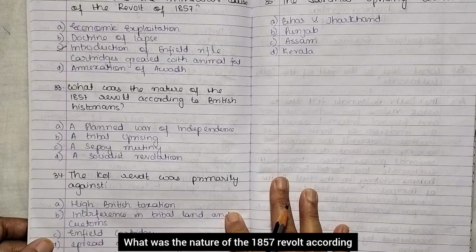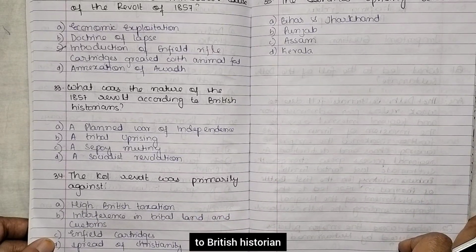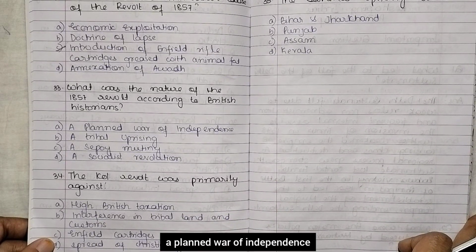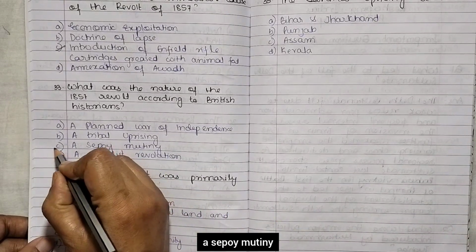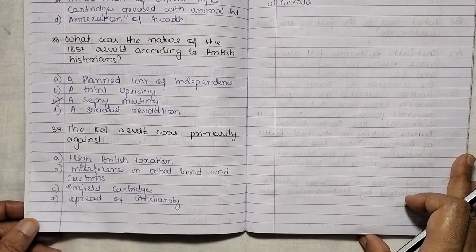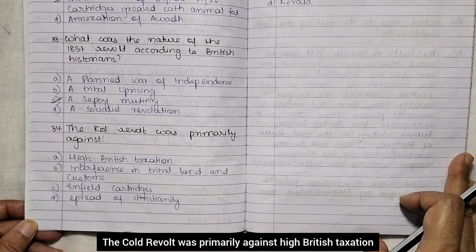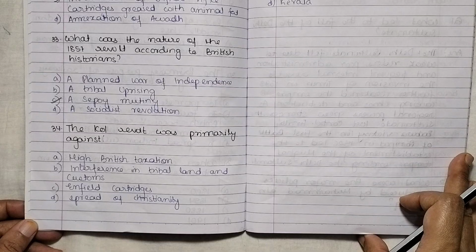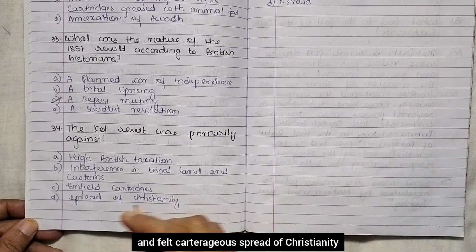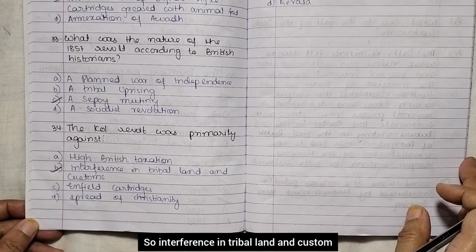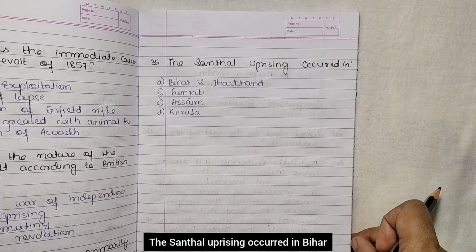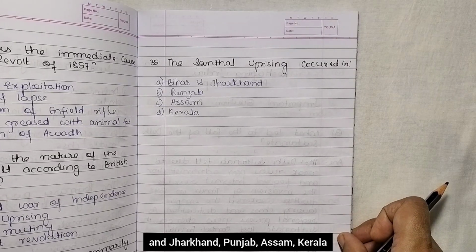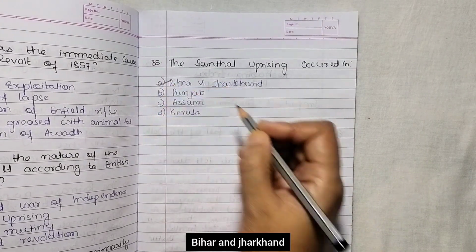What was the nature of the 1857 revolt according to British historians? A planned war of independence, a tribal uprising, a sepoy mutiny, a socialist revolution. A sepoy mutiny. The Kol Revolt was primarily against high British taxation, interference in tribal land and custom, Enfield cartridges, spread of Christianity. So, interference in tribal land and custom. The Santhal uprising occurred in Bihar and Jharkhand, Punjab, Assam, Kerala. Bihar and Jharkhand.